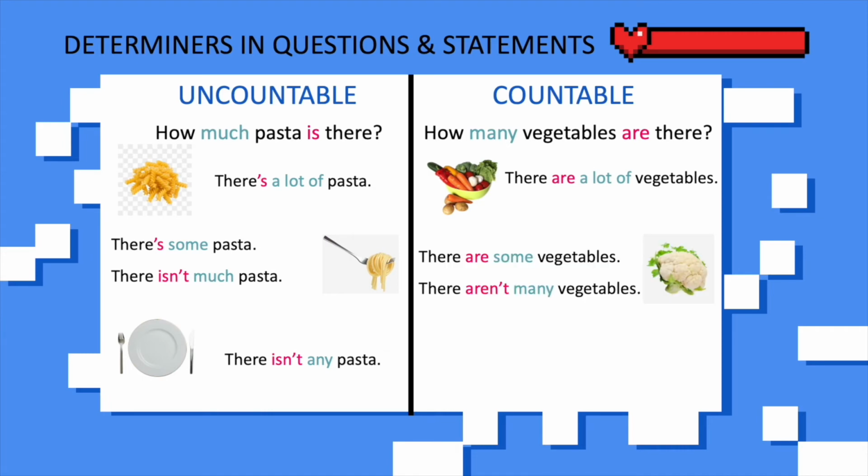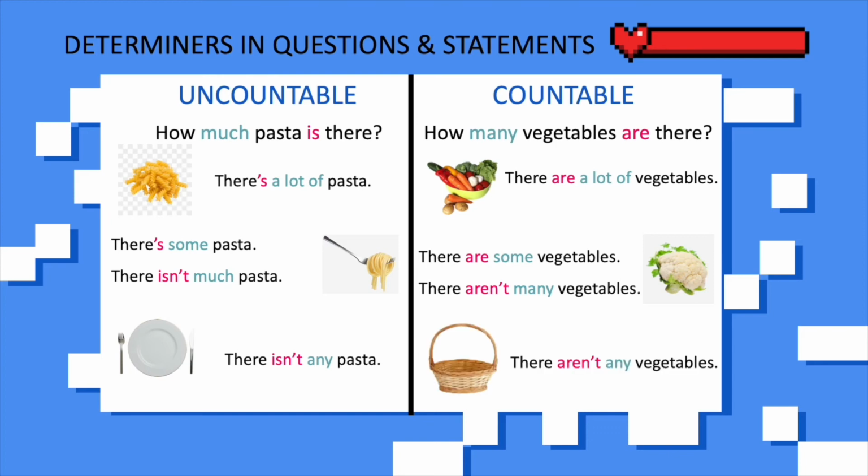Next, how about now? It becomes moderate quantity. It's the same as uncountable. We have two options to say it. First, you can say there are some vegetables. Or if you want to use negative sentences, you can say there aren't many vegetables. It's the same meaning. It is just that one is in affirmative and one is in negative.